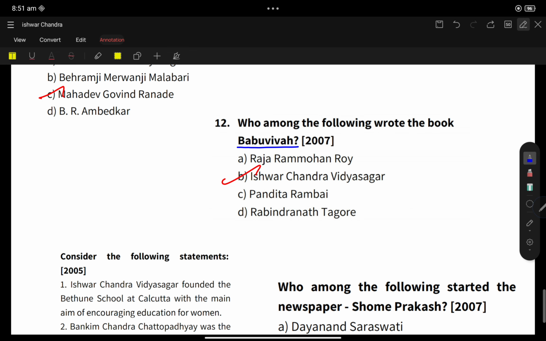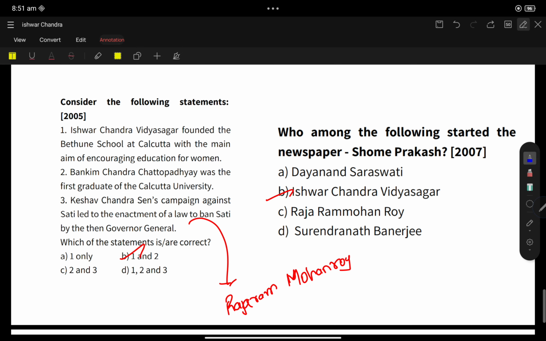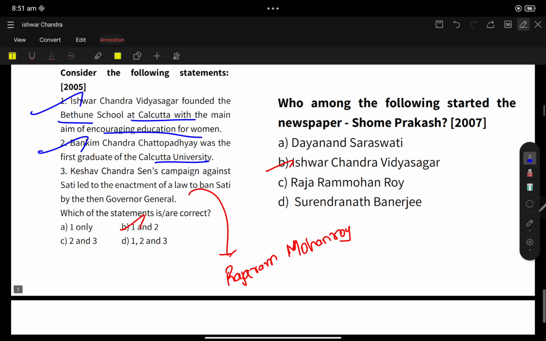See, Vidhwa Vivaha is Ishwar Chandra Vidyasagar. Now, Ishwar Chandra Vidyasagar founded Bethune School at Calcutta with the main aim of encouraging education for women. Yes, statement 1 is correct. Bankim Chandra Chattopadhyay was the first graduate of Calcutta University. Yes, 2 is correct. Keshab Chandra Sen campaigned against Sati.